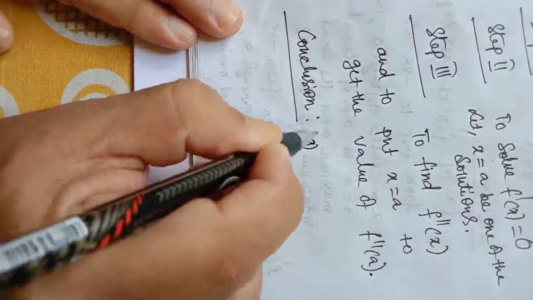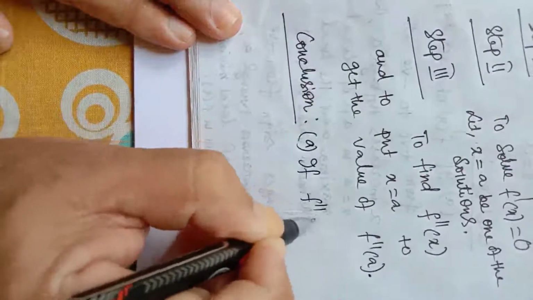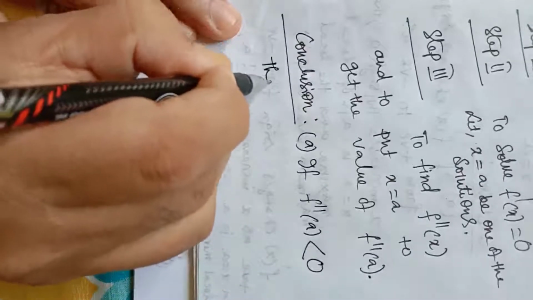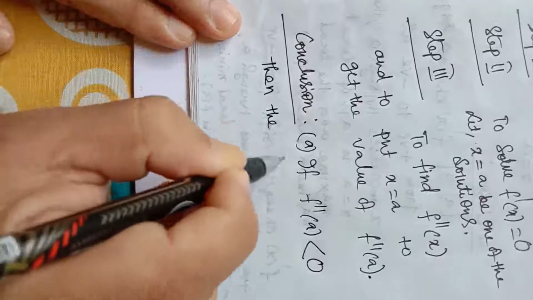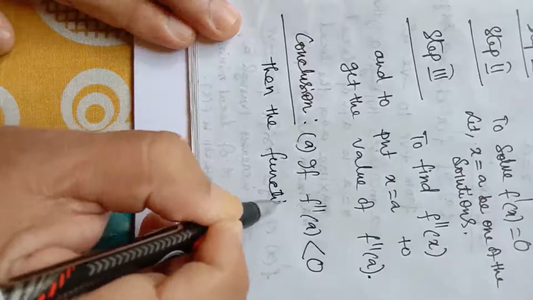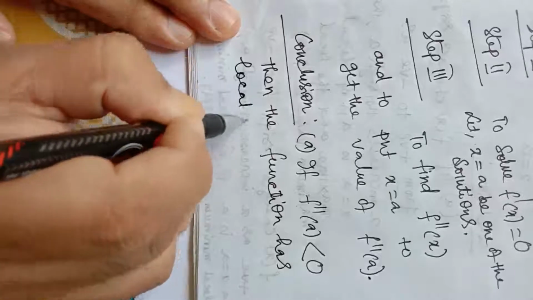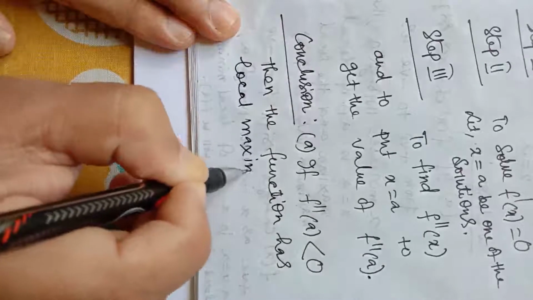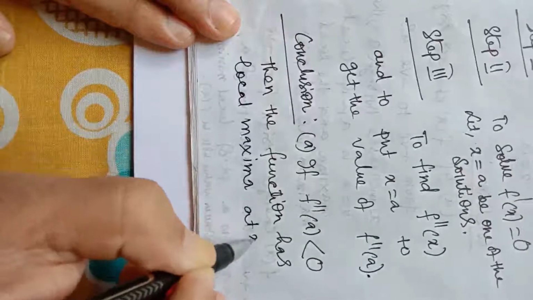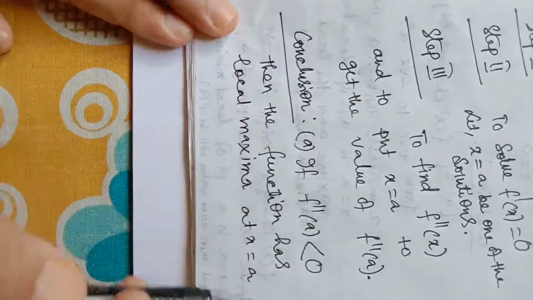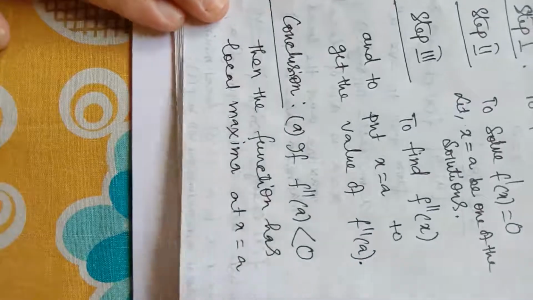Conclusion 1, if f double dash a is less than 0, then the function has local maxima at x equal to a. If f double dash a is negative, the function has local maxima at x equal to a.